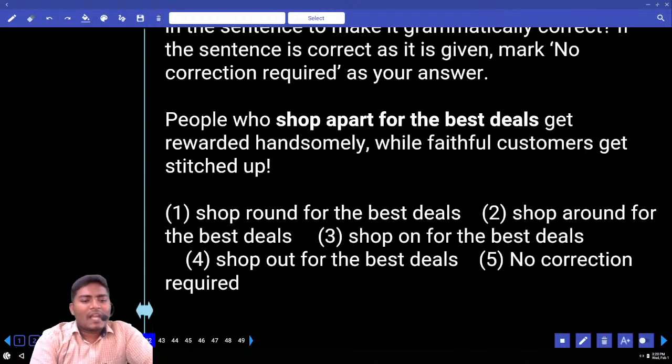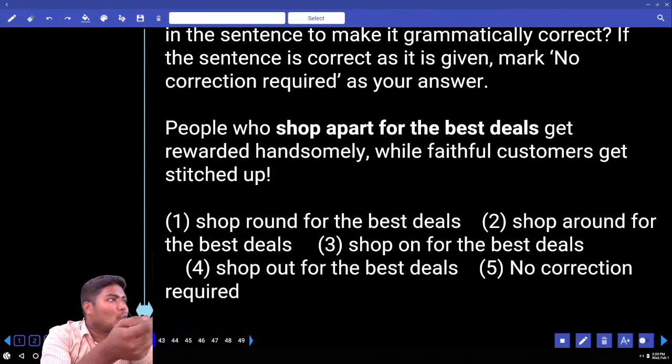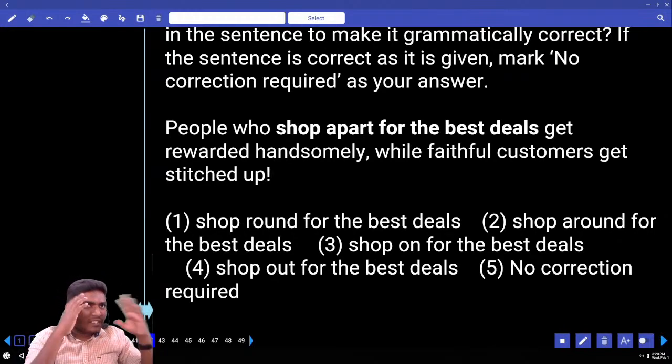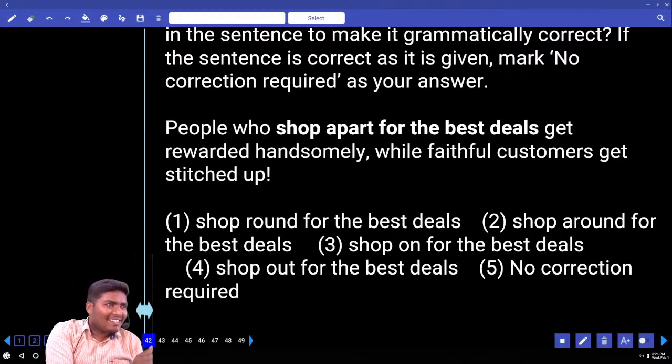But remember, this word handsome is also used with a good amount. When you say my friend is working in a bank, he is getting a handsome amount, in the sense that his face is not printed on the money. Handsome amount means good income, nice amount. So that we say as handsome amount, handsome money.